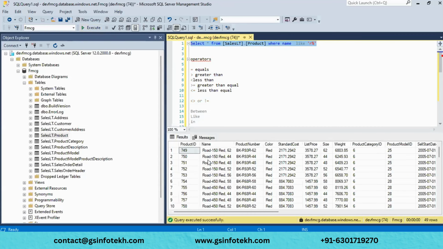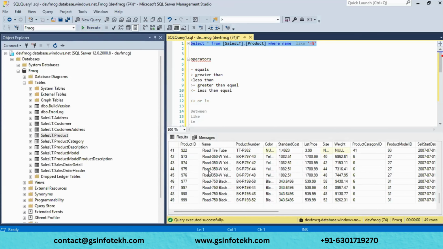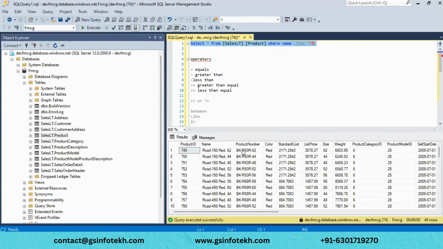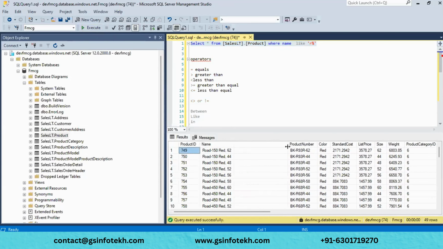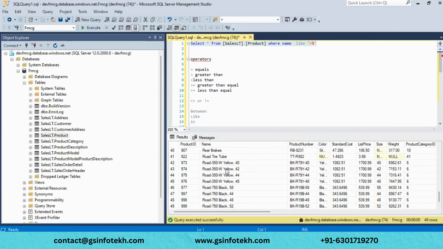See, if you see the name, whichever the letter starts with R, right, only those letters will be filtered. Only R. The letter must start with R. And we have a count of around 49 rows from the letter starts with R.